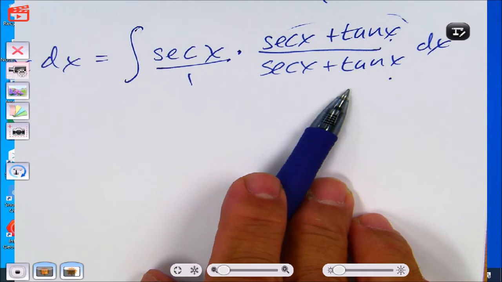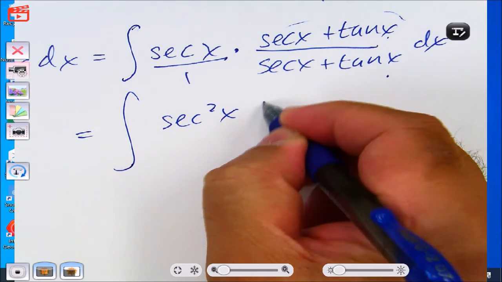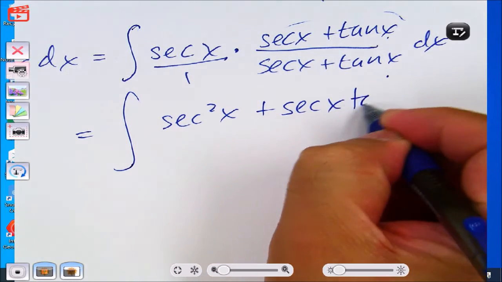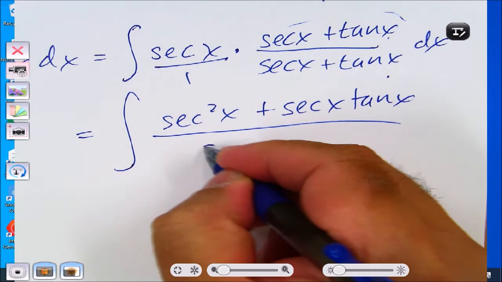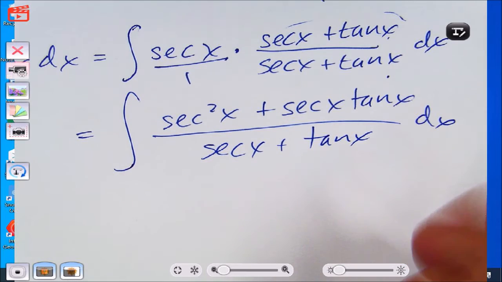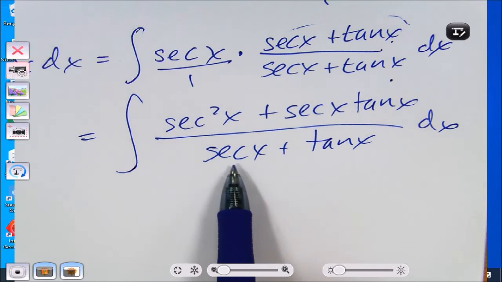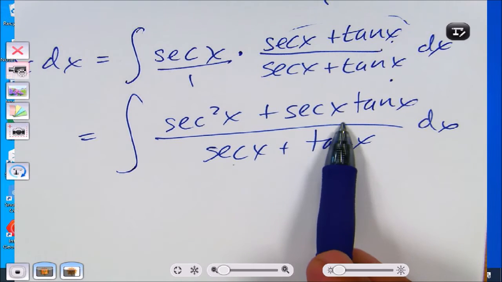You're just going to get the two derivatives. So that becomes secant squared x plus secant x tangent x over secant x plus tangent x dx. As Matt just pointed out, the derivative of secant x is secant x tangent x.